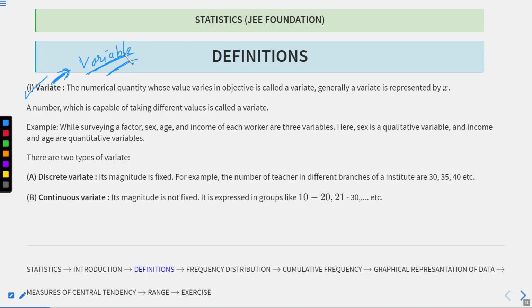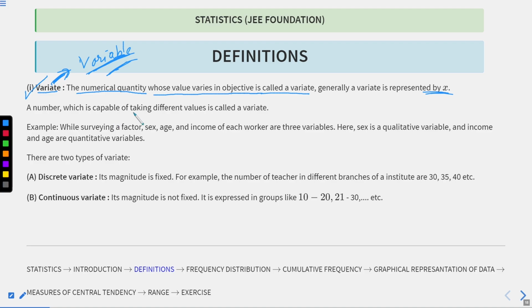It is a character which can take a value. In variate, the numerical quantity whose value varies in objective is called a variate. Generally a variate is represented by x. I hope this is clear.